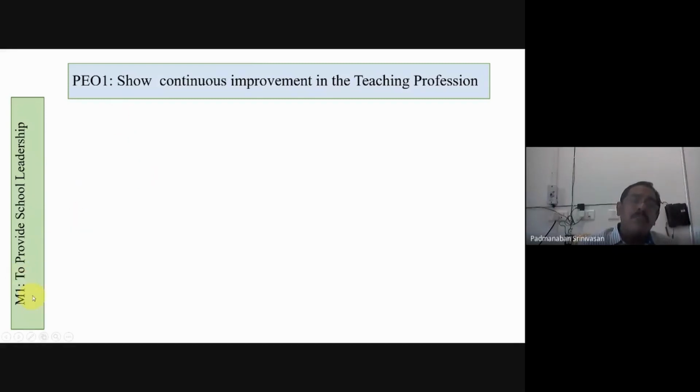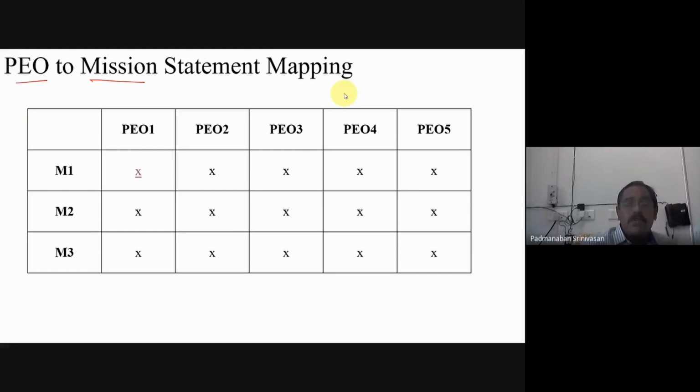Mission 1 is to provide school leadership, and PEO 1 is to show continuous improvement in teaching profession. These 2 go hand in hand. If they show continuous improvement, then at last they will become leaders in the teaching profession. So both are matching, hence we have put a cross mark.